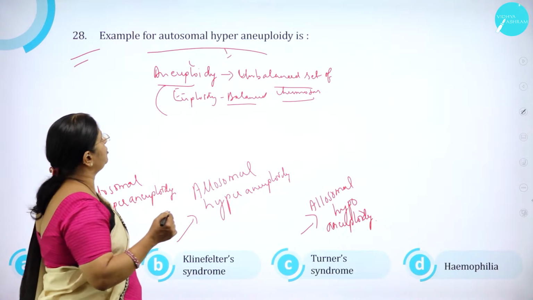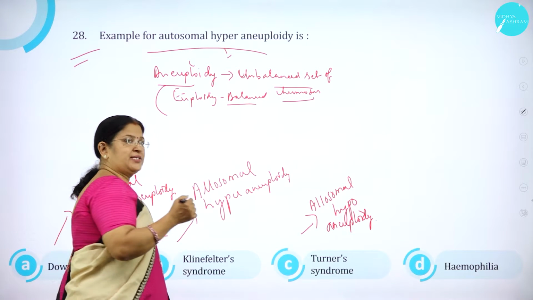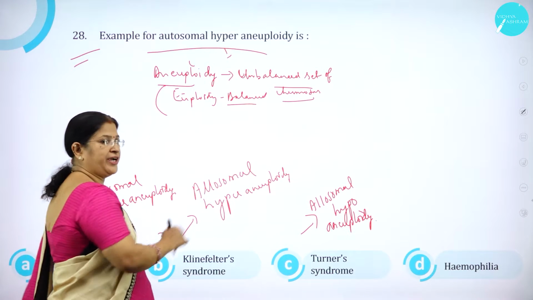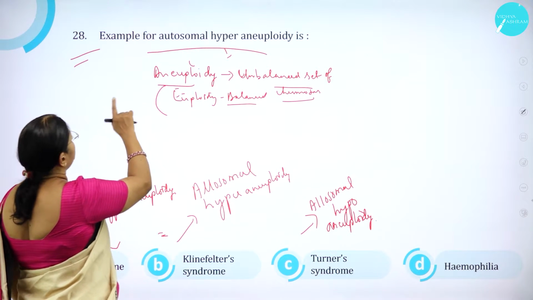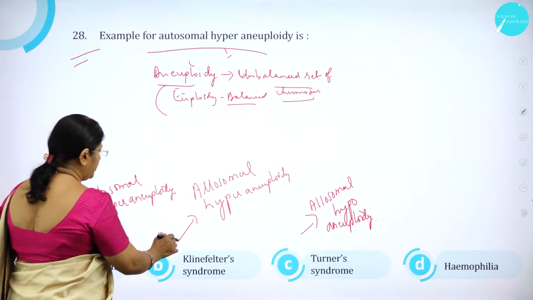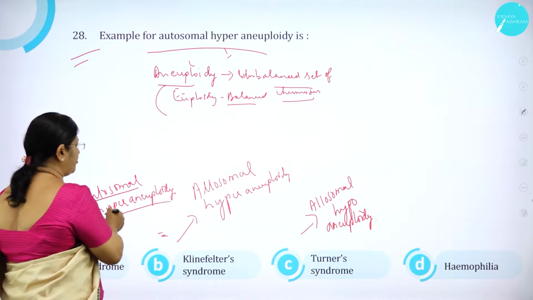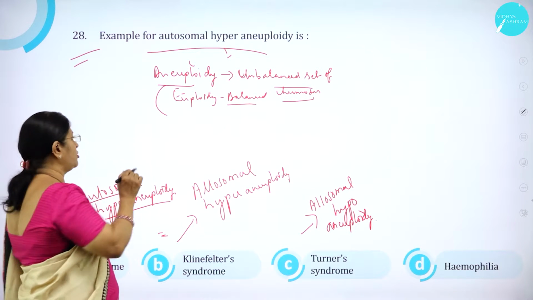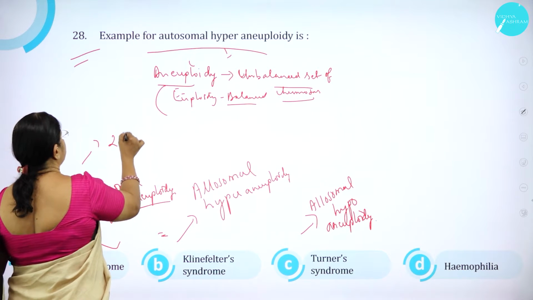Autosomal hyperaneuploidy means one extra chromosome is added to the autosomes. Example for autosomal hyperaneuploidy is Down syndrome. Down syndrome is an example for autosomal hyperaneuploidy. One extra chromosome is added to the 21st chromosome.